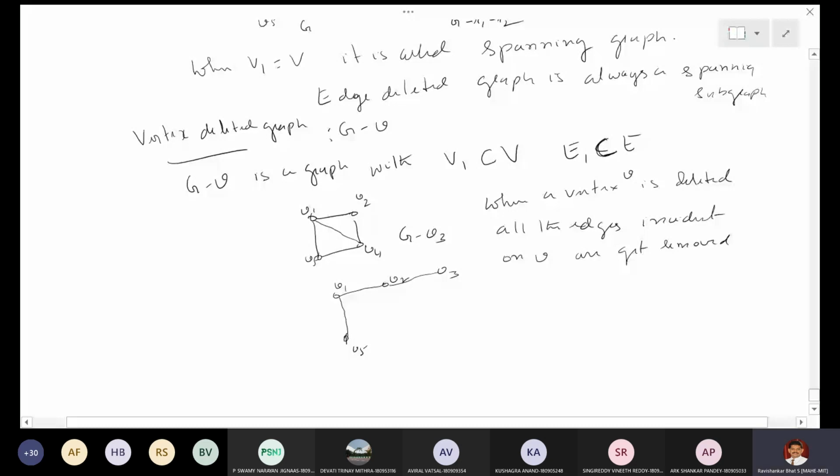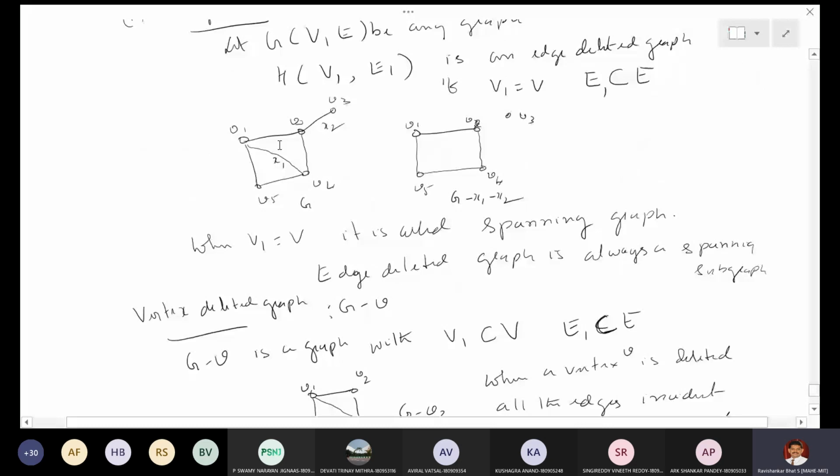But when V4 is removed, all the three edges get removed. I am removing it from the original graph. My original graph is G, which is here. From this, I have removed V4. When this is removed, this edge, this edge, and this edge are removed. So when you remove the vertex, those edges are removed automatically. That is what you mean by vertex deletion, edge deletion, etc.